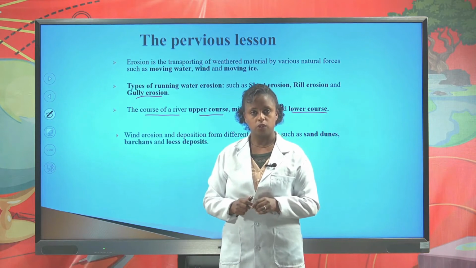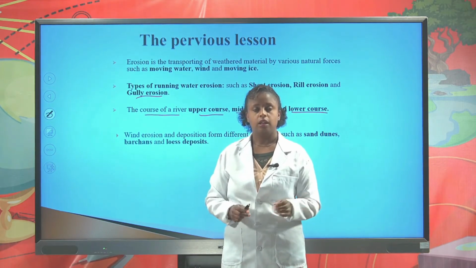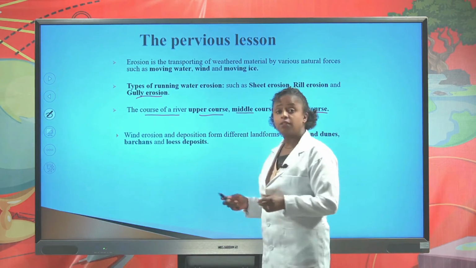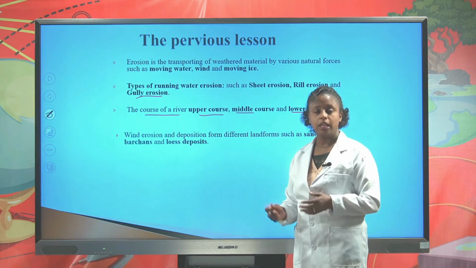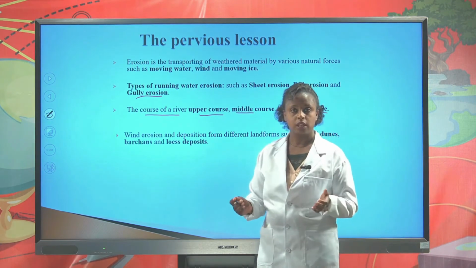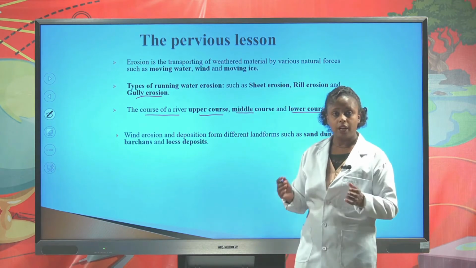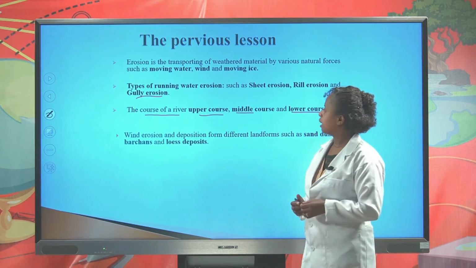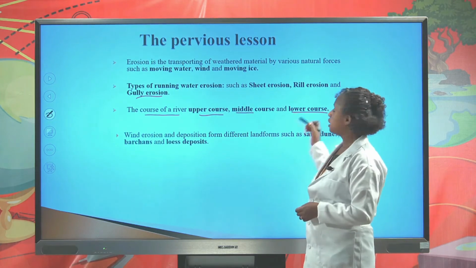In the middle course, the flow of the river is relatively gentle. In the lower course, different features are formed, such as meanders, levees, oxbow lakes, and deltas. The final deposition of the eroded material from the upper course is deposited at the mouth of the river,